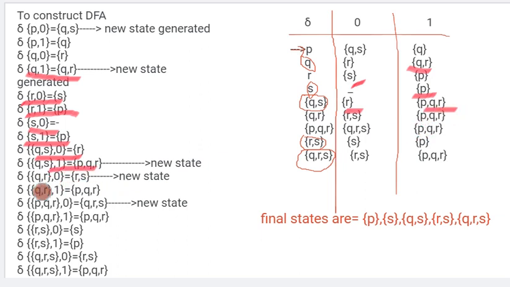QR with respect to 0 it is RS, and QR with respect to 1 PQR. PQR with respect to 0 it is QRS, and PQR with respect to 1 it is PQR. RS with respect to 0 it is S, RS with respect to 1 it is P. QRS with respect to 0 QRS, QRS with respect to 1 PQR. This we are putting in the form of a table.